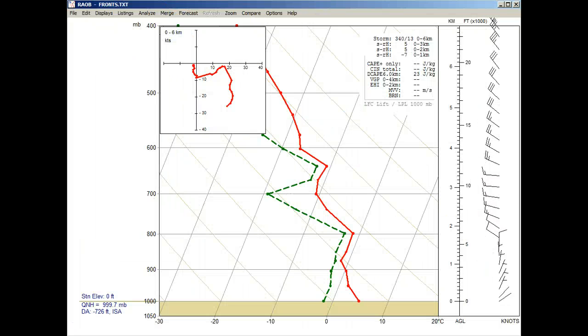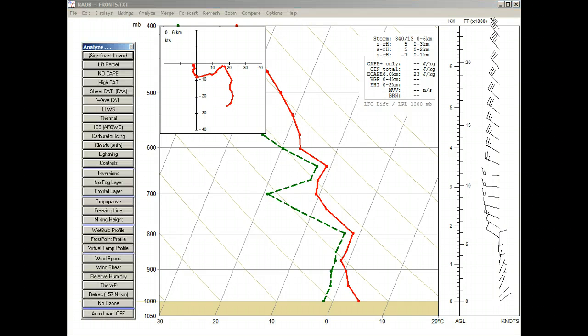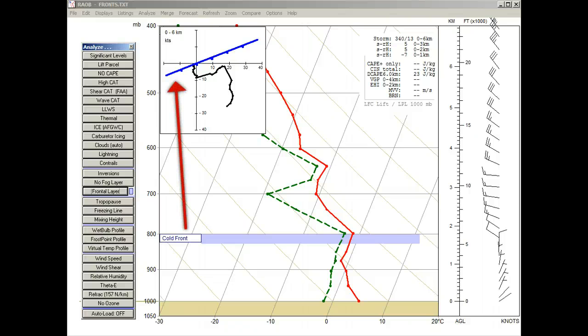And while we're here, let's open the toolbar with a right click of the mouse along the left side of the sounding diagram, which is the shortcut for the Analyze menu option. And now let's select the Frontal Layer option, where we see a cold front boundary in the 800 to 825 millibar range. And notice a corresponding cold front image is also included in the mini hodograph.